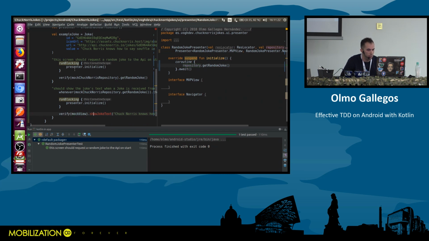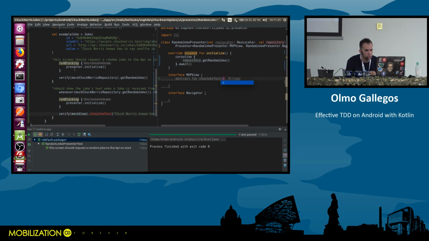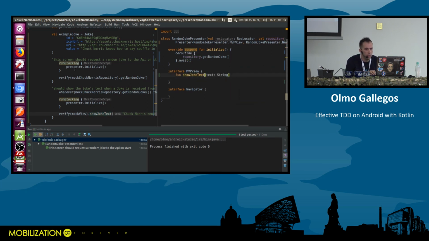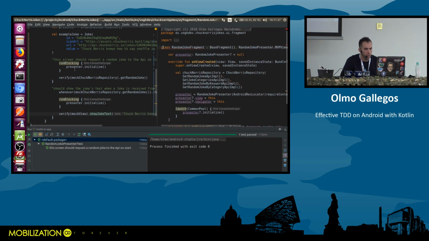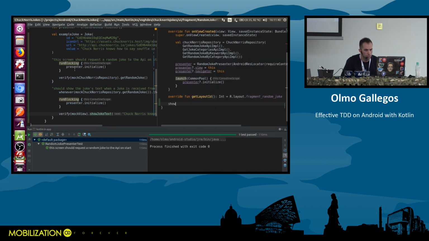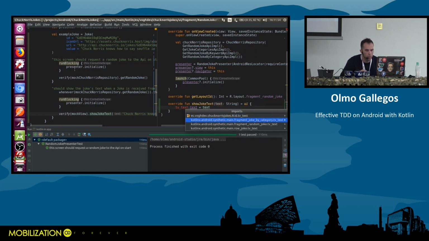So let's make it compile. I need to create this function, which is text, right? And I need an implementation for this in the view, random joke fragment. That should not compile, all right? So I need this method, this show joke text method. I'm gonna run it on the UI thread, and I'm gonna do the most obvious implementation, the trivial one. This should be imported, and it is this one, right? So we should be red now.